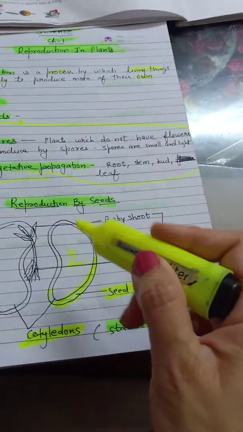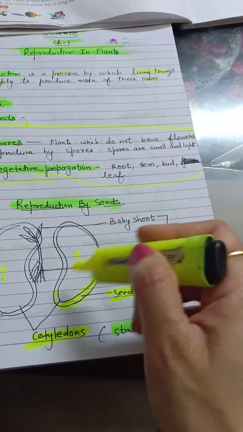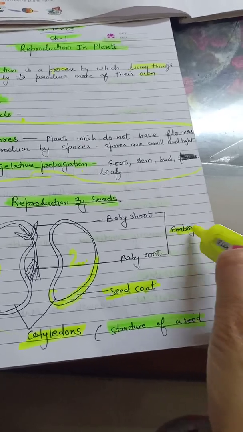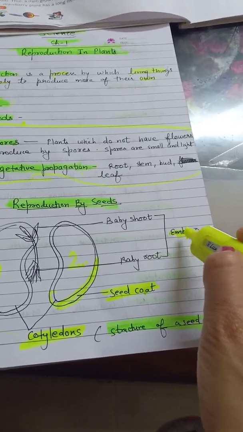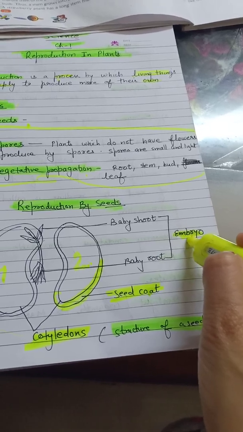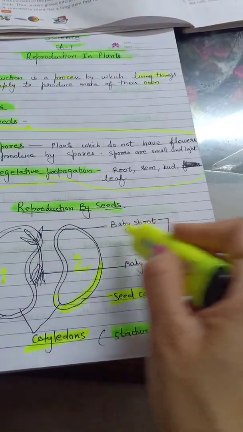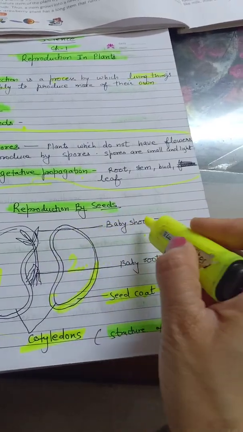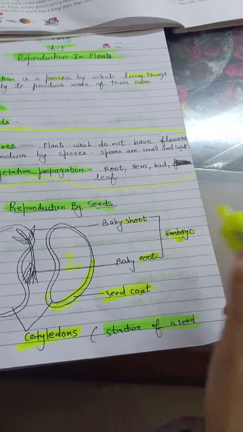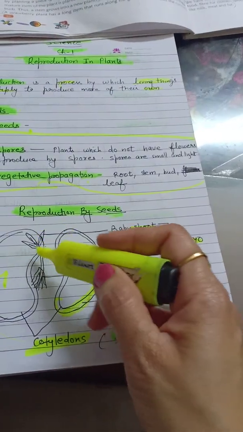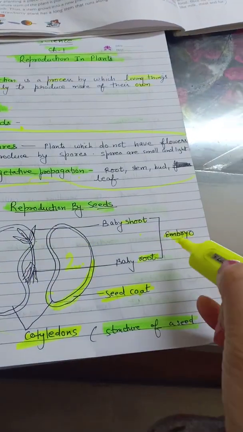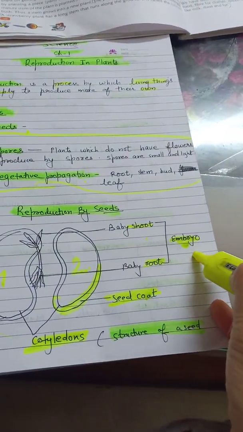Now if you open the seed, inside the seed you will find an embryo, right? This embryo is a small baby plant. You can also use the word baby plant for this. And we have labeled here the baby shoot. Baby shoot means the stem part, and the baby root, as you know, the root part. Between the cotyledons, inside the seed, we have a small baby plant called embryo.